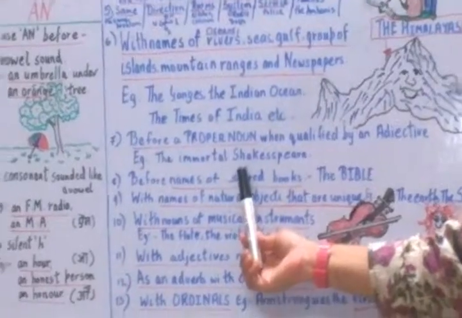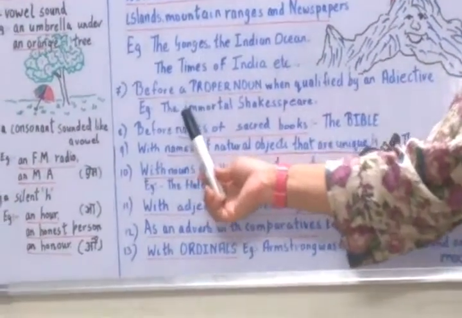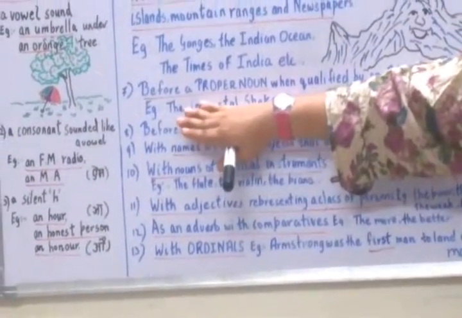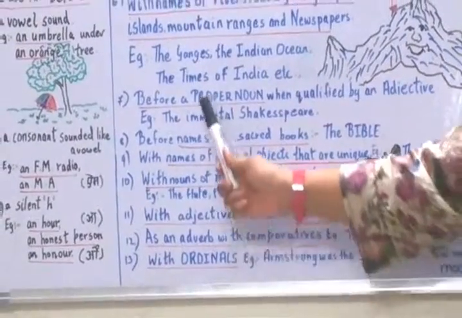Here it's qualified by an adjective. Shakespeare is qualified by the adjective immortal. So we use the before it. You cannot say the Shakespeare. You have to have an adjective before it. So let's look at the eighth one.